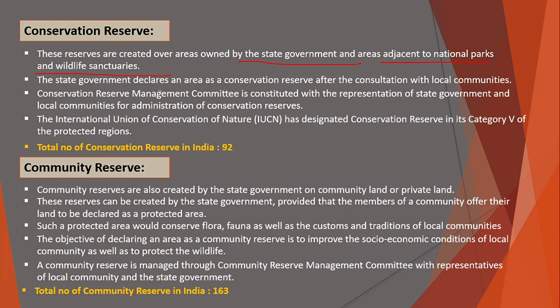The state government declares an area as a conservation reserve after consultation with the local communities. A Conservation Reserve Management Committee is constituted with the participation of the state government and the local communities for administration of conservation reserves. IUCN has designated conservation reserves in its category 5 of protected regions. In India, the total number of conservation reserves is 92.